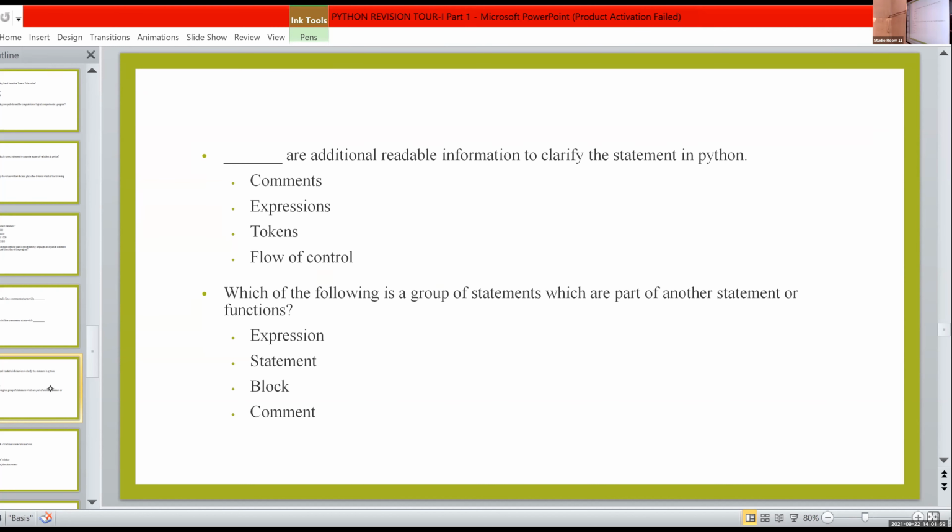That set of statements is known as a block. It is not expression. It is not command. It is not statement. Here we are using a group of statements, so it is block.